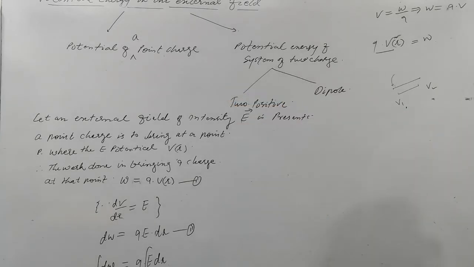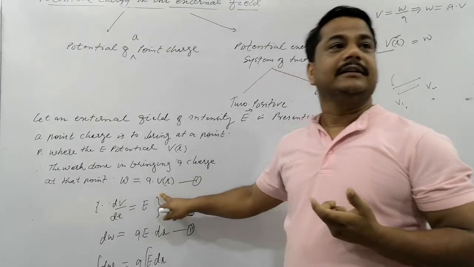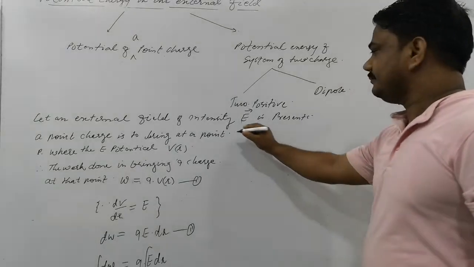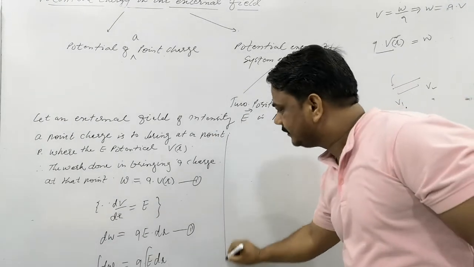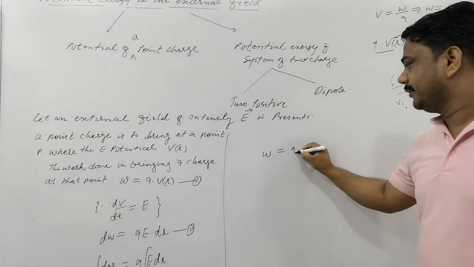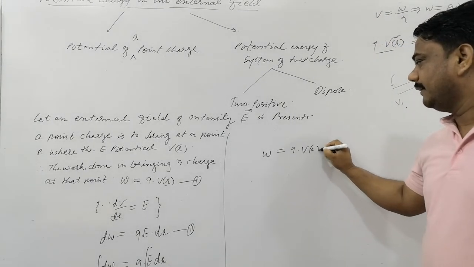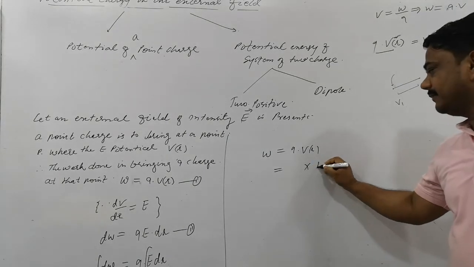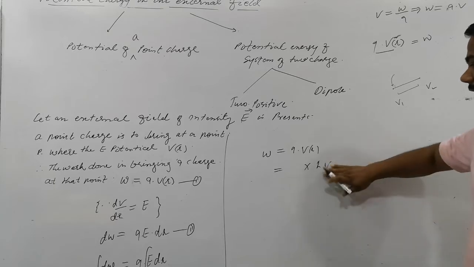So a charge of 1.6 into 10 to the power minus 19 coulomb is accelerated by a potential difference between two points of 1 volt. What energy will it gain? Obviously the charge is multiplied by the potential. Suppose one electron: the work done is Q into potential. The potential difference between the two points is 1 volt. Clear? The unit is volt.